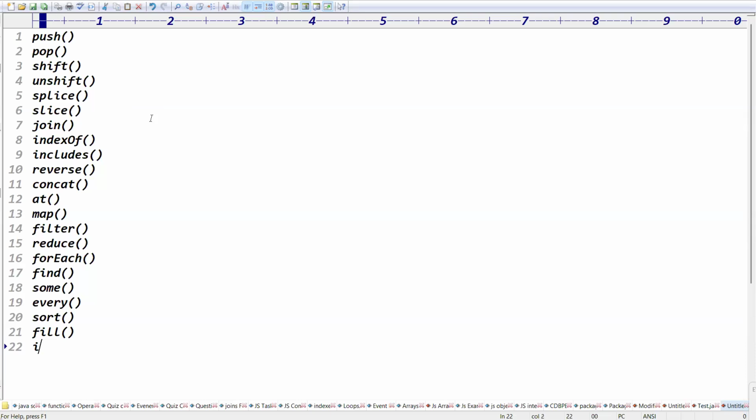Index of, right, in red, right? We write the find index. Find index means based on the condition we are finding the index. It returns the first matching element. 22 we have written, right? Push, pop, shift, unshift, slice, join, index of, include, reverse, concat, map, filter, reduce, for each, find, sum, every, sort, and fill and find index.